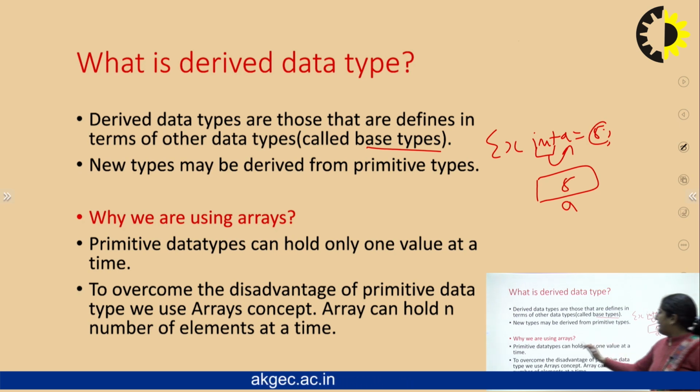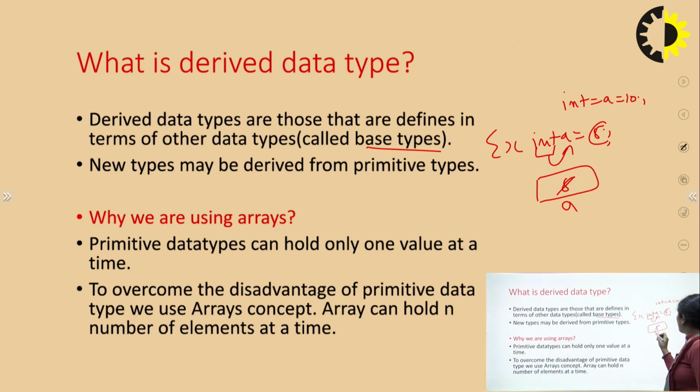If we want to write int a = 10, what will happen? Instead of 5, the 10 will come. It will replace the 5. So a primitive data type can hold only one value at a time.